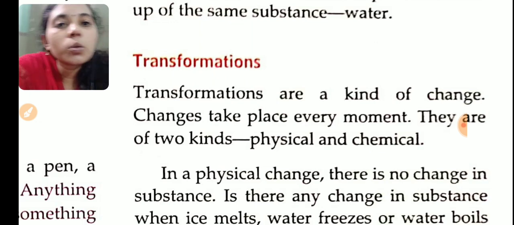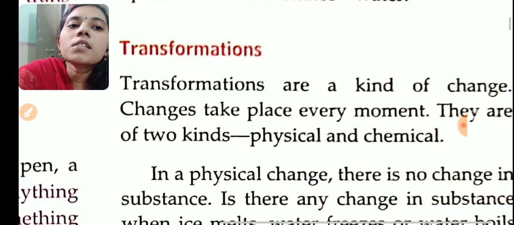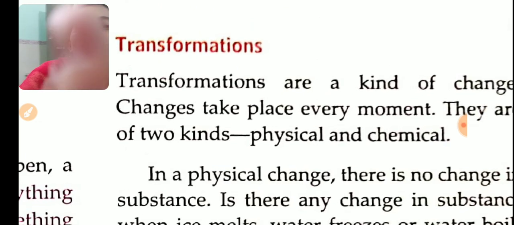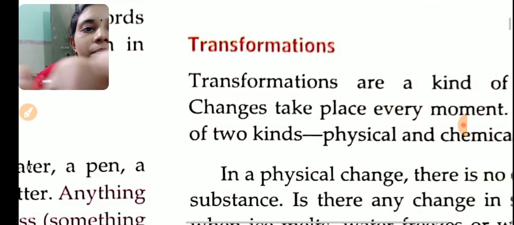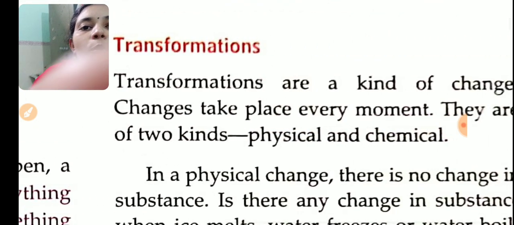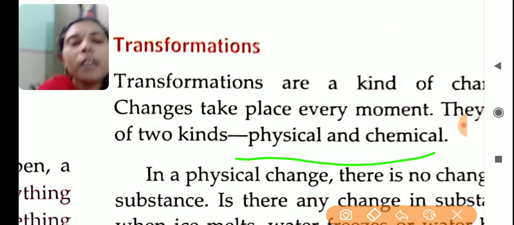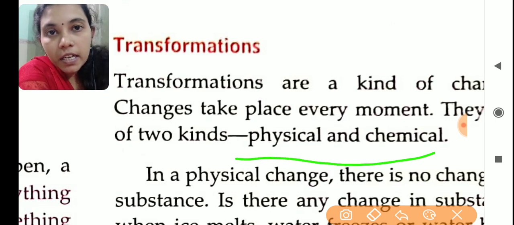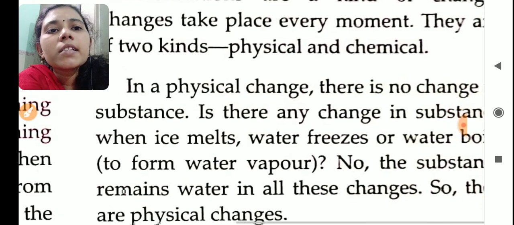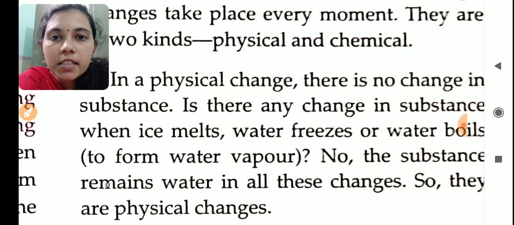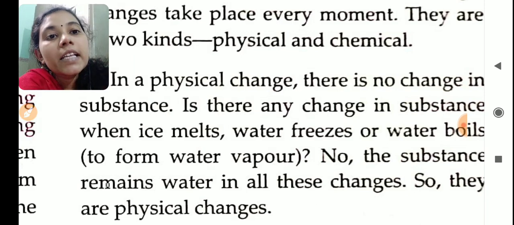So according to the changes, there are changes of two types. Changes are classified into two types: physical change and chemical change. What are the two types of changes? Physical change and chemical change. Okay. Then what is a physical change? Physical change means the substance will not change, only its state will change.